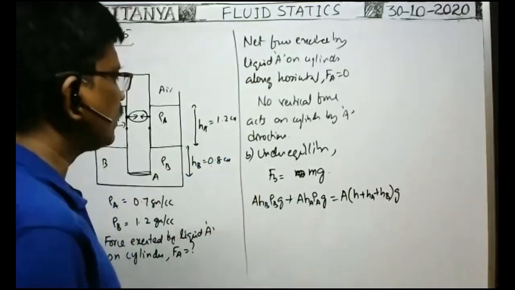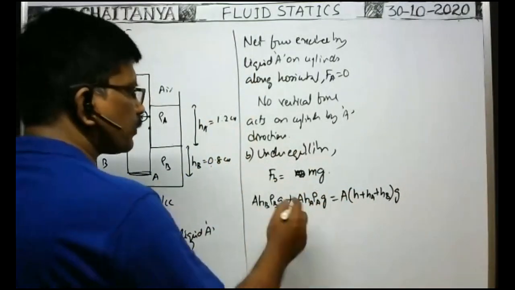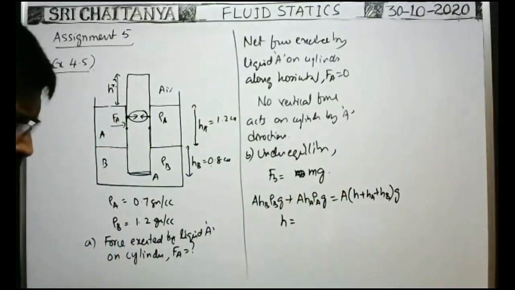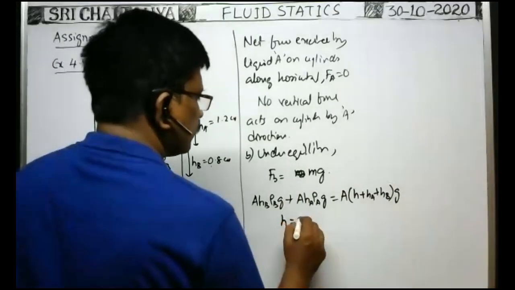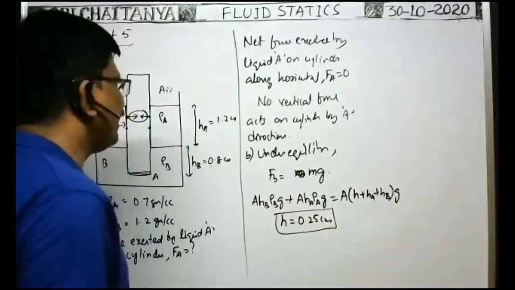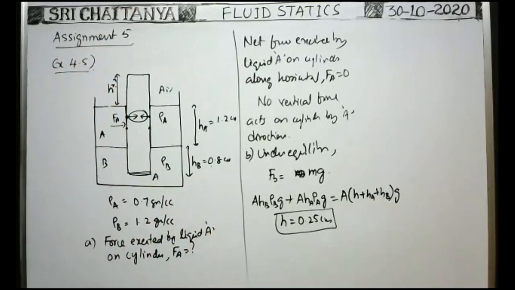Okay, here A can be cancelled. Except h, everything is known. So when you substitute the data and simplify, h is equal to 0.25 centimeter. So this is the length of the cylinder in air, or length of the cylinder above the surface of the first liquid. That is the answer.